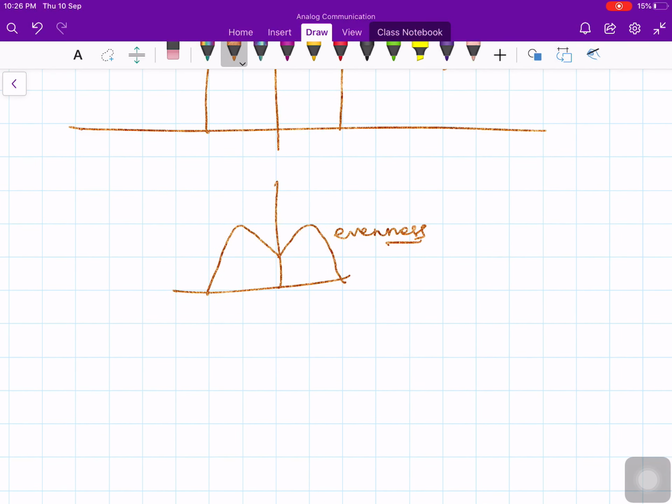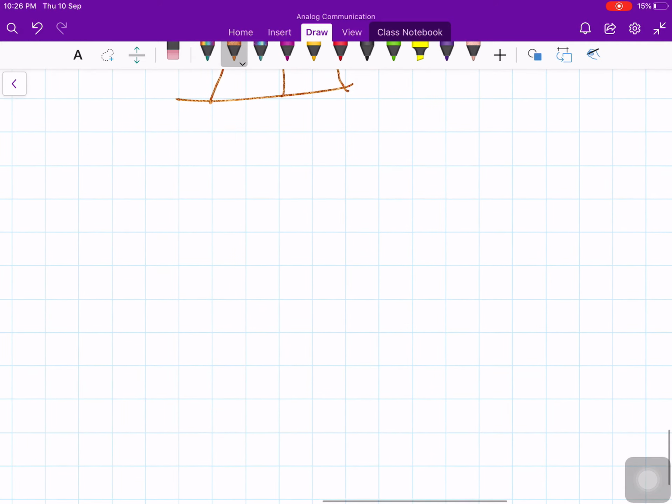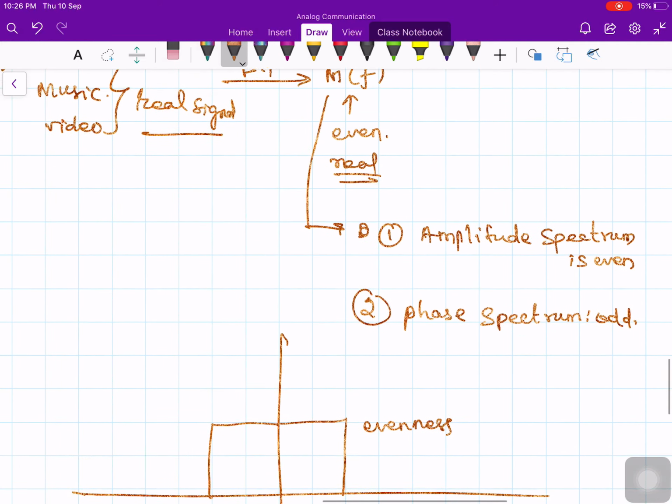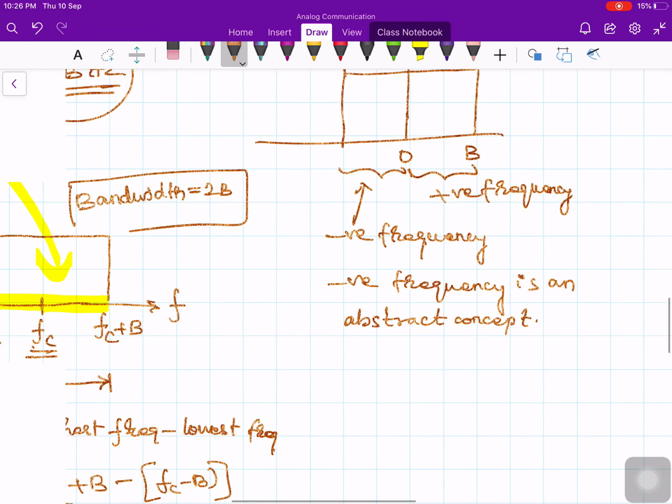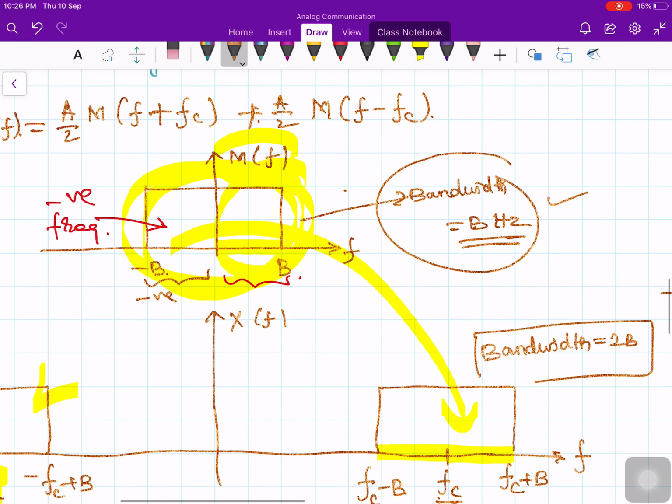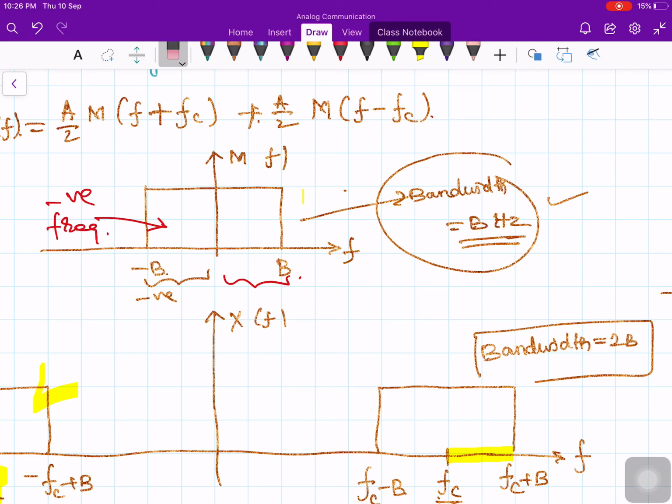So what I am doing in this modulated signal is transmitting both sides, the positive side as well as the negative side. That means what? If you look at the original message signal, I have a positive side and a negative side. Let me delete all these things. Oh my god.